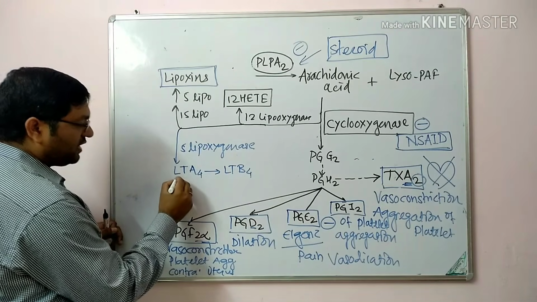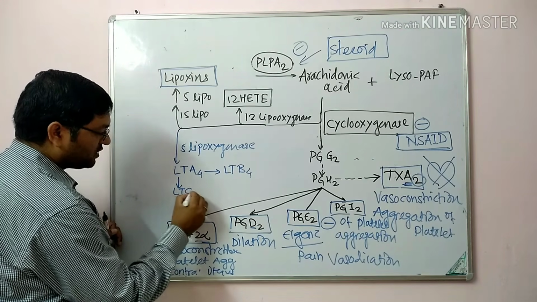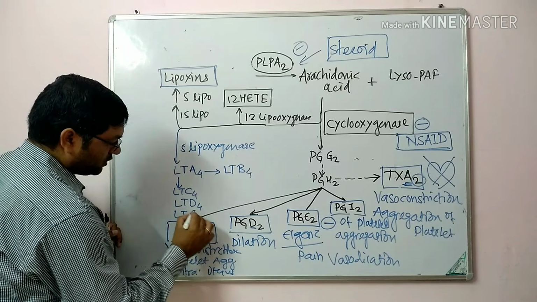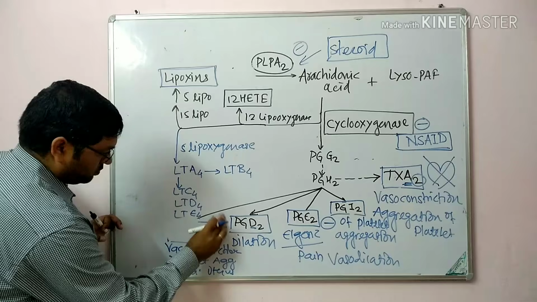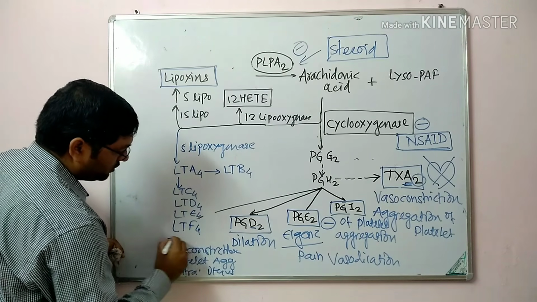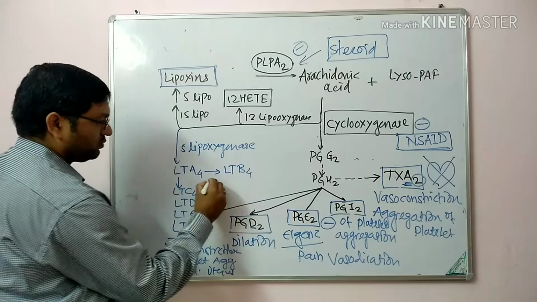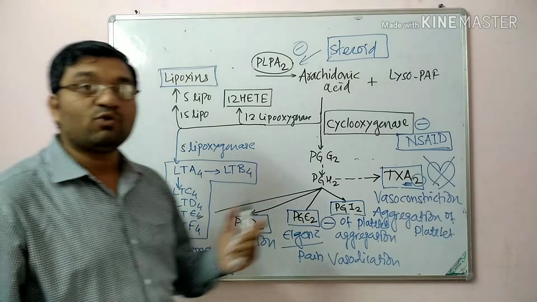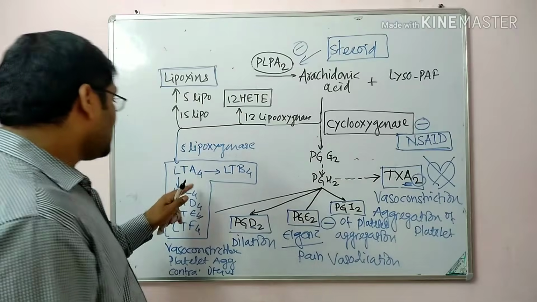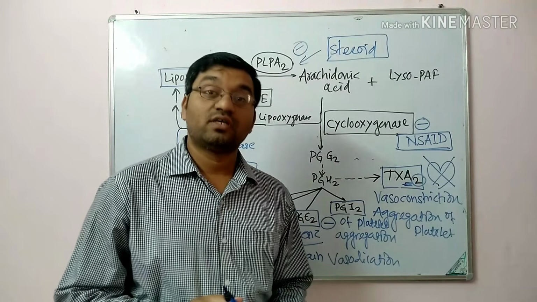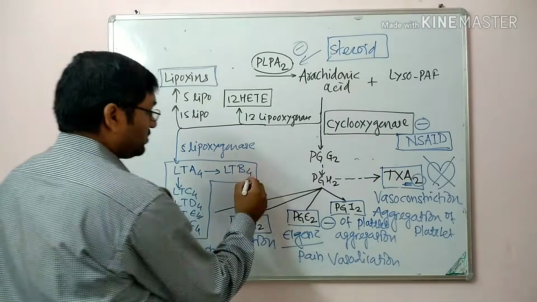Then this A gets converted into leukotriene C4, leukotriene D4, leukotriene E4, and leukotriene F4. So these are the leukotrienes which get synthesized with the help of the 5 lipooxygenase pathway, and they are responsible for the bronchoconstriction. So they are responsible for the asthma. That is their main function.